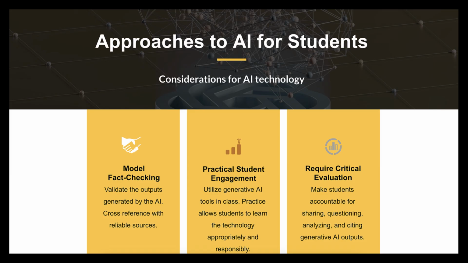Now, let's discuss how you can guide students to use AI safely and productively. First, you can model fact-checking. If you're using AI in the classroom, show students how you would double-check the accuracy of the AI outputs.